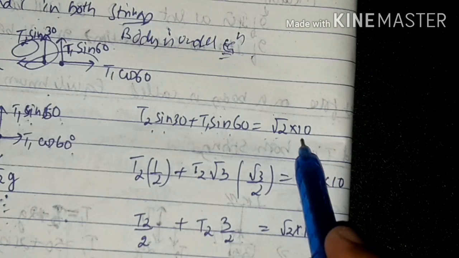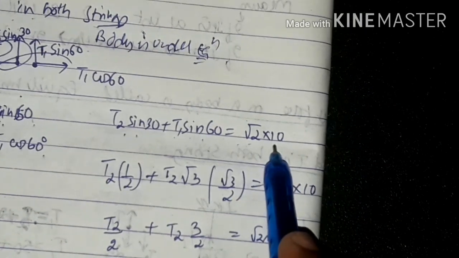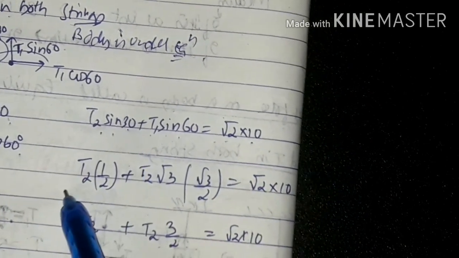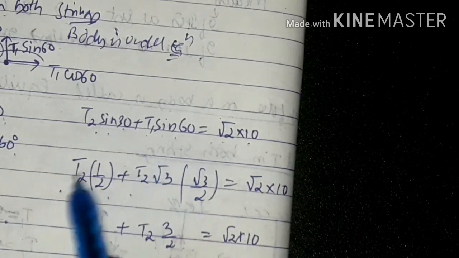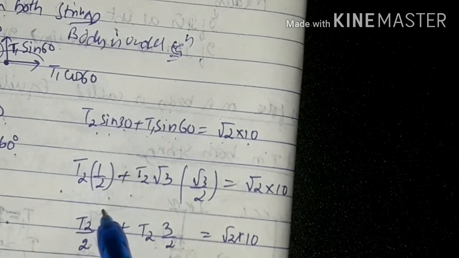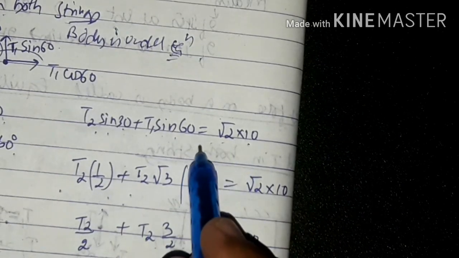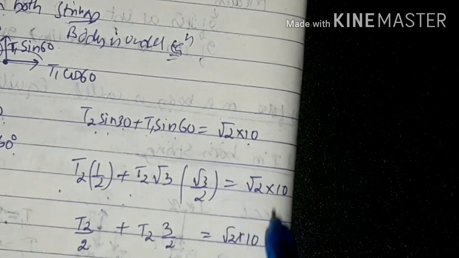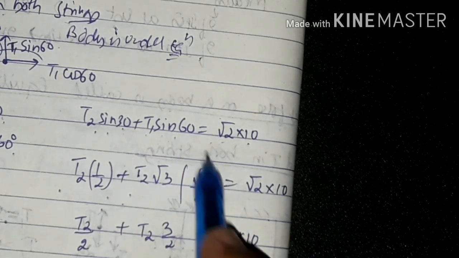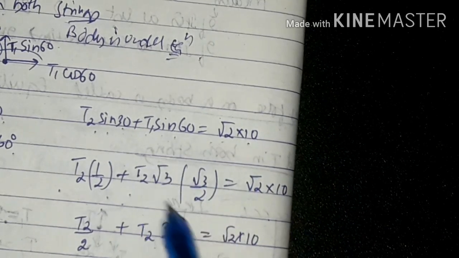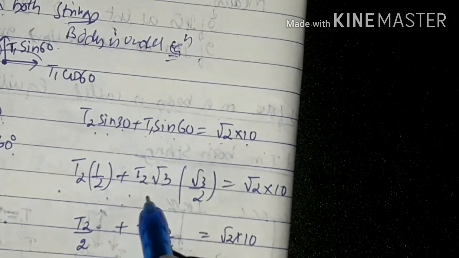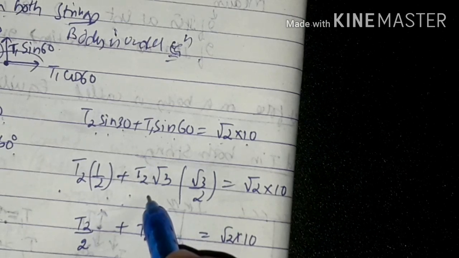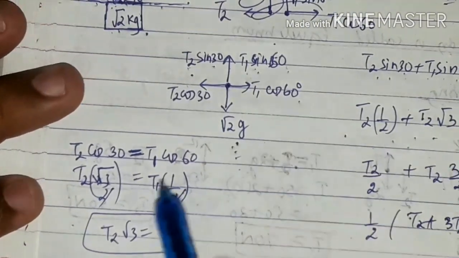Take g as 10. Now sin 30, you know very well. T2 into sin 30, which is 1 by 2, plus T1 sin 60 is equal to root 2 into 10. Sorry, I forgot, sin 60 is root 3 by 2. So I have taken T1 directly as T2 into root 3. Before that, let's go for this one. Okay, let's keep it there only.